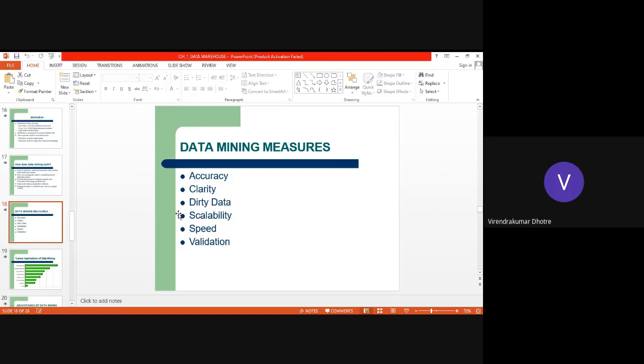And the most probable thing is validation, whether the data which we are accessing is correct, valid, or wrong. That is the more important thing. That is always valid. So validation is also measured. So data mining is based on these five, six concepts: accuracy, clarity, dirty data which is not useful, we are removing that, scalability, speed, and validation.